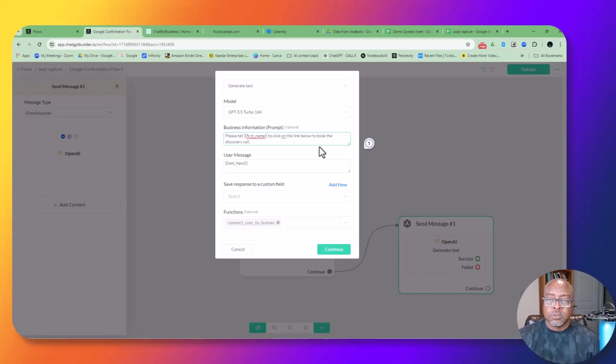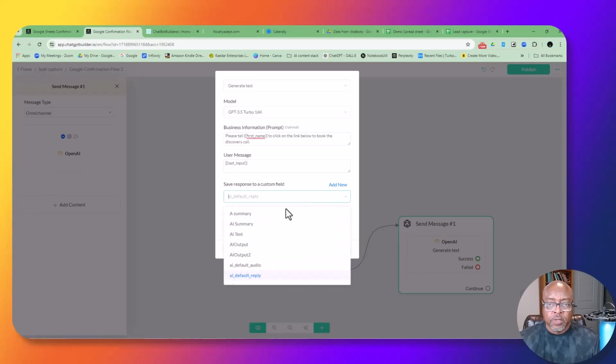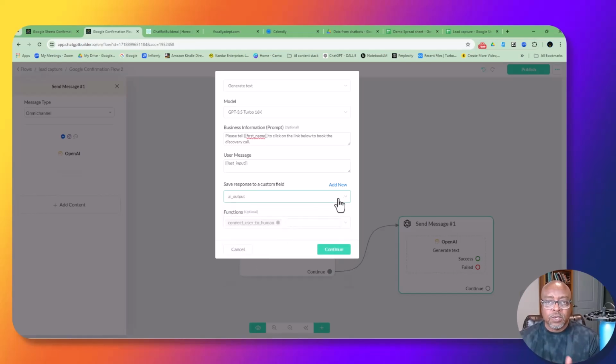So that's what the AI is going to do. Now I'm telling it what I wanted to collect. I told it the information I wanted to collect. I'm going to go to last input, and then I'm going to go to AI output. And I'm going to tell it where I want it to put the message. When it tells them what to do, where does it put the message? That's what AI output is going to tell them.